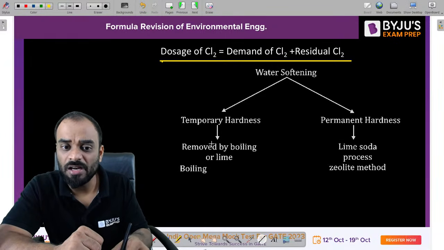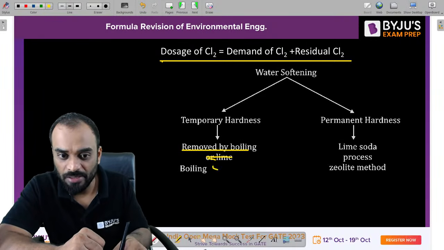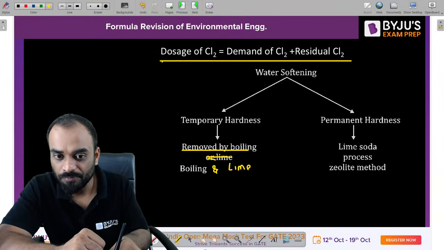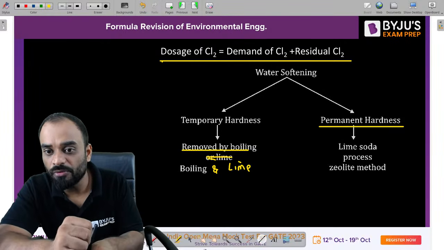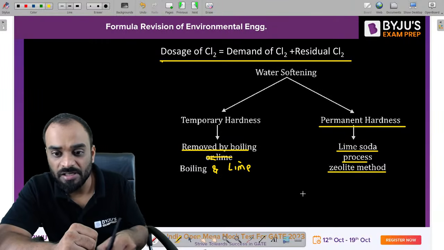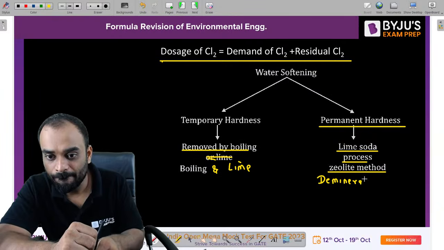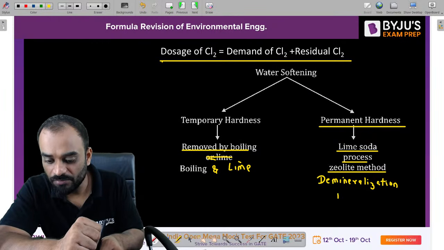To remove the temporary hardness, we have to use the boiling process and boiling with lime, that is, add lime. Second, to remove the permanent hardness, it is lime soda process, zeolite method and demineralization process.